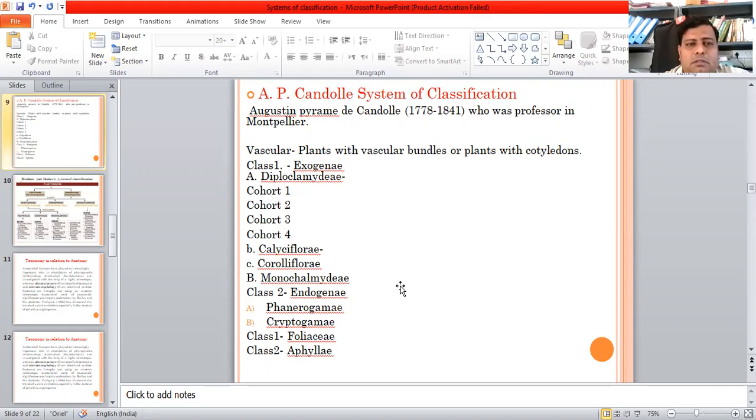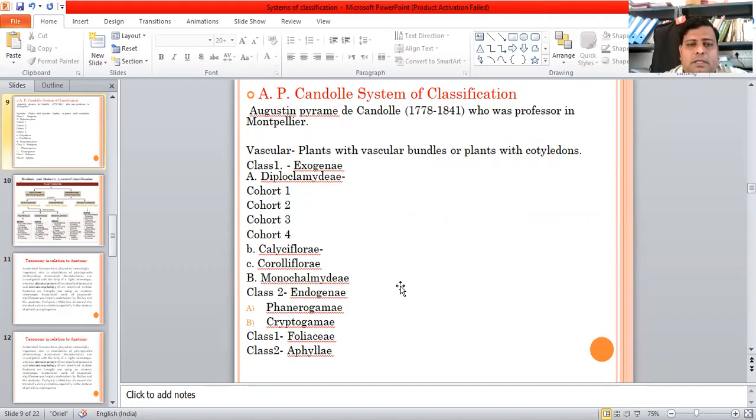He was a French botanist, and he proposed a very reasonable natural system of classification in his younger days. He spent much of his time in Paris. In 1816, he shifted to Geneva, Switzerland, where he carried out several botanical researches. He improved the system known as the de Jussieu system, with recognition of the number of cotyledons, presence or absence of corolla, and position of stamens.